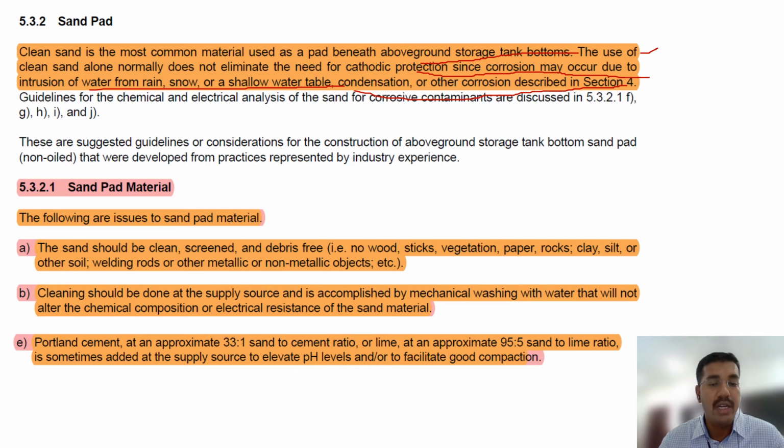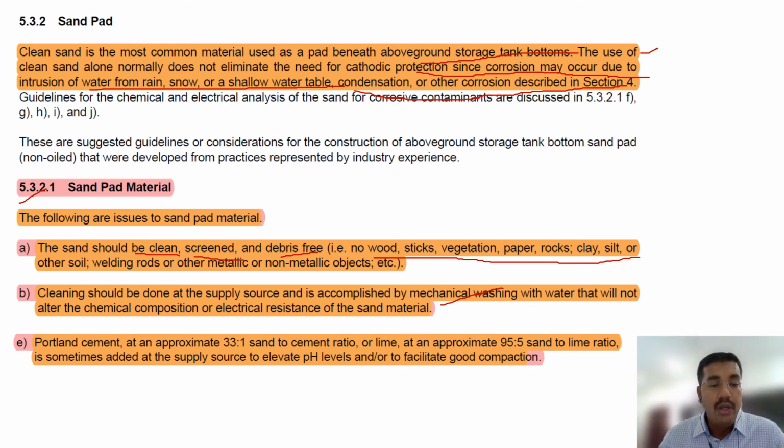Sand pad materials. What are the sand pad materials? The sand should be clean, screened and debris free. That is, no wood, sticks, vegetation, paper, rocks, clay, shells. Cleaning should be done at the supply source and is accomplished by mechanical washing. Usually they put the sand in a screen and they put a water spray on top of it so that the chemicals, the rocks, the clays which stick to the sand are washed away.